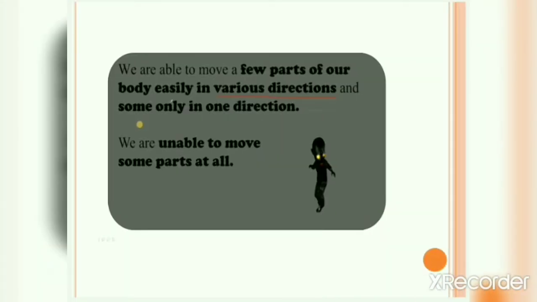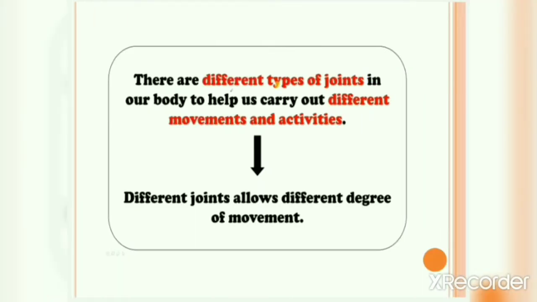Okay, so now you must have observed that we are able to move a few parts of our body easily in various directions, right? And a few parts in only one direction. In fact, we are unable to move some parts at all. So, what's the reason for this? Because there are different types of joints present in our body, which help us to carry out different movements and activities. And different joints allow different degrees of movement. So the type of movement, the degree of movement, depends upon the type of joint present at a particular place. Okay, so let's study about these types of joints in detail.